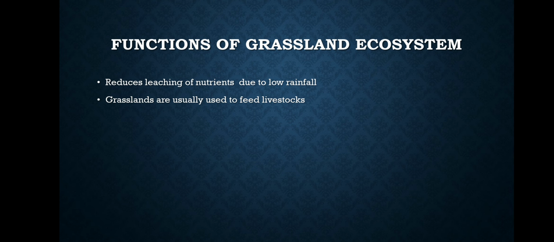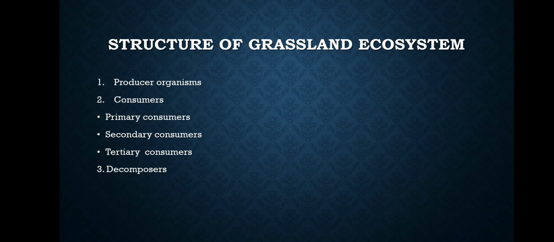Secondly, grasslands are usually used to feed livestock. This is an obvious thing, I believe. A lot of people know that a lot of animals, livestock, farm animals feed on grasses. So simply, farm animals or livestock feed on grass, whether dry or fresh.